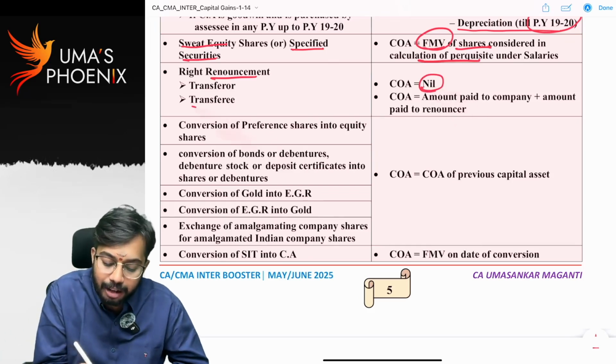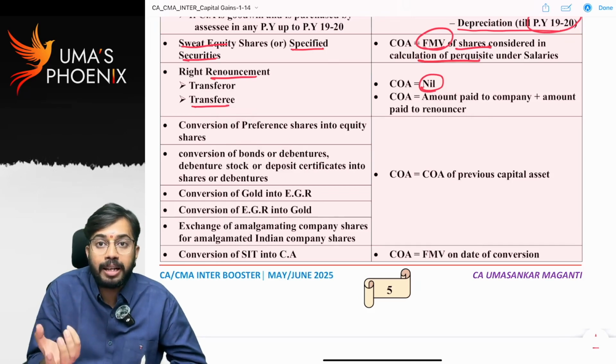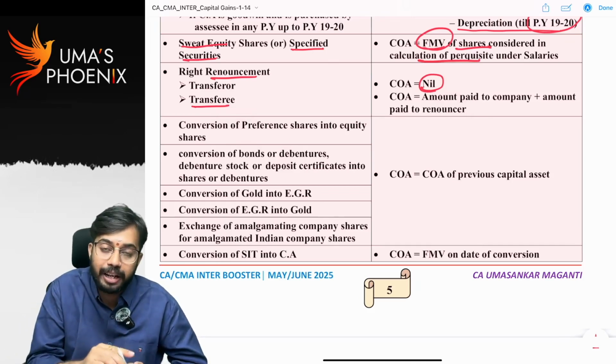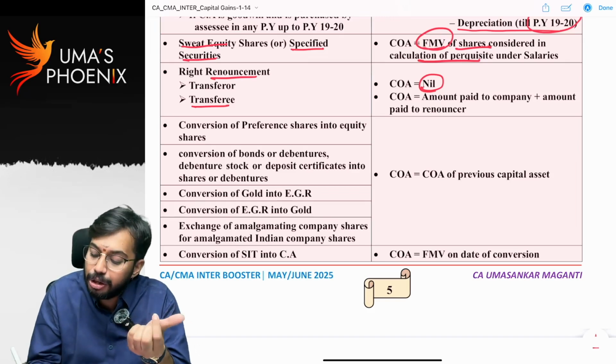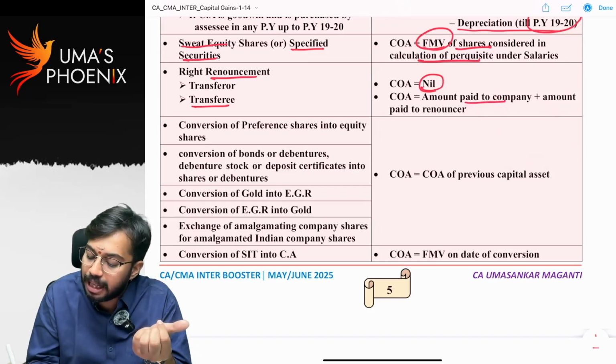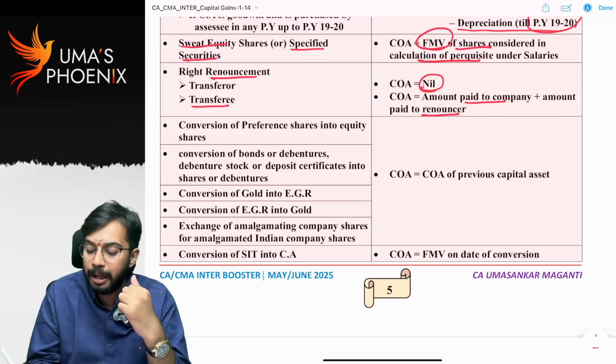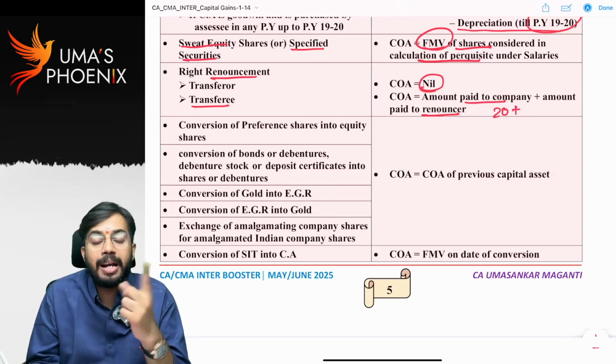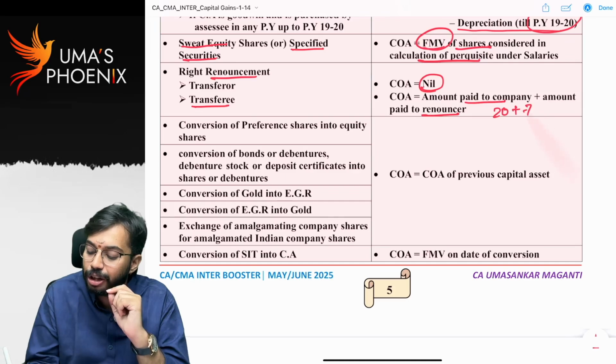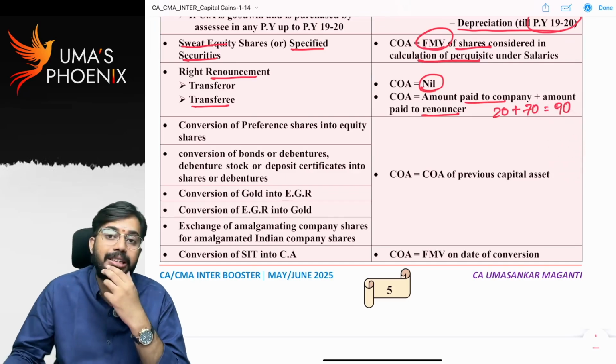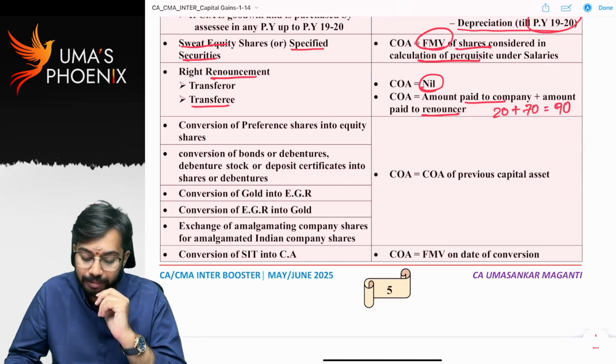In the hands of transferee, Abhinav purchased right for 20 rupees. So in the hands of transferee, value of right is equal to amount paid to company plus amount paid to renouncer. See, he paid 20 rupees to me and he paid 70 rupees to Infosys. So cost of acquisition in the hands of Abhinav is 90 rupees. Are you able to understand?